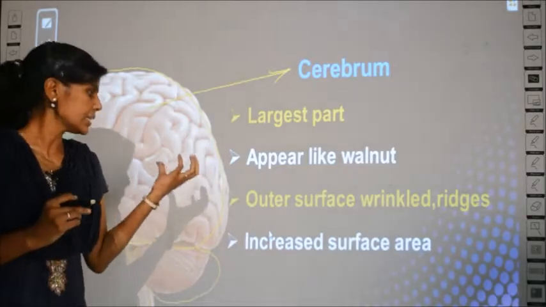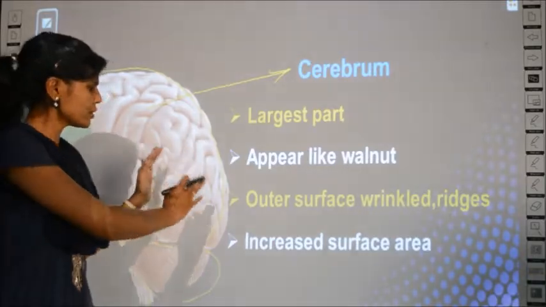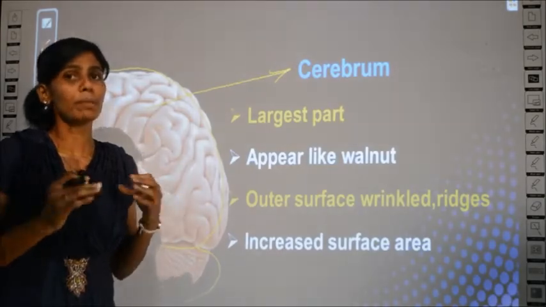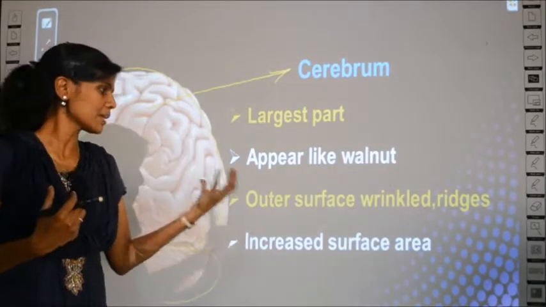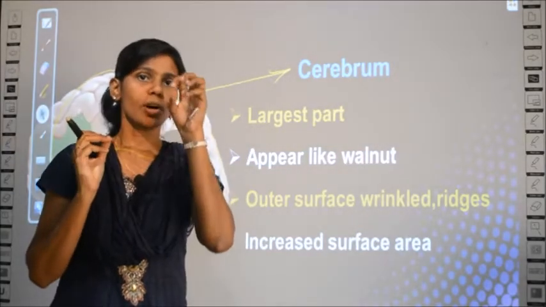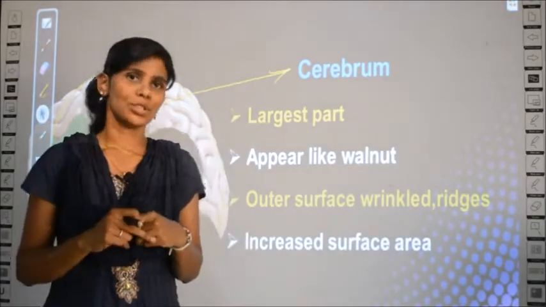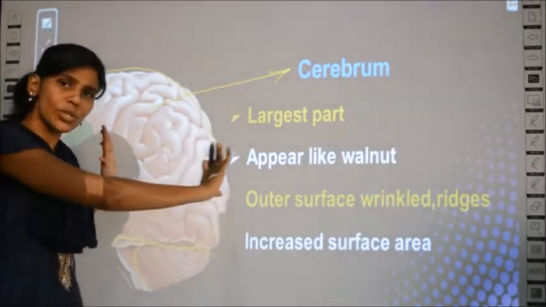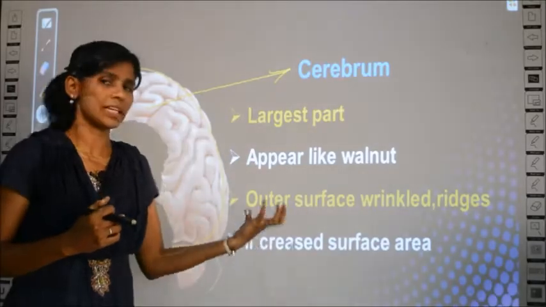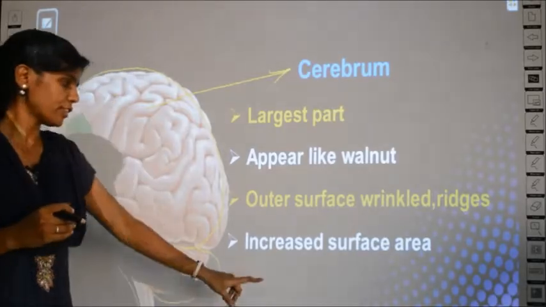And the advantage of these wrinkles is that they increase the surface area. If you stretch all of this, the surface area, which means the area of the cerebrum, will be larger because of the presence of the wrinkles. Suppose you crush a paper and make it into a ball, it will be smaller in size. At the same time, if you stretch all the wrinkles, we will get a bigger sheet. Similarly, when you try to stretch this, the surface area will be larger. That is what is meant. The wrinkled structure will increase the surface area of the brain.